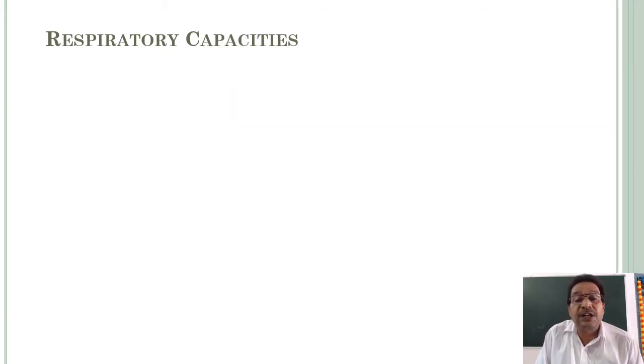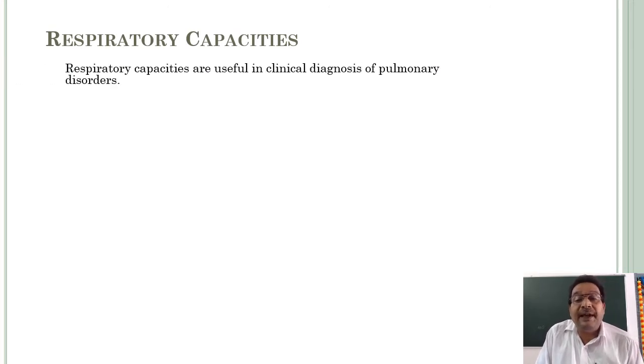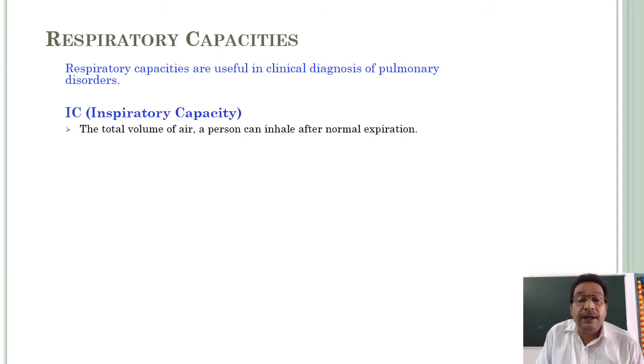And next, respiratory capacities. Respiratory capacities are useful in clinical diagnosis of pulmonary disorders. Number one, IC, inspiratory capacity.